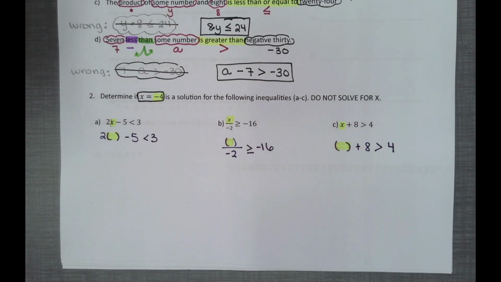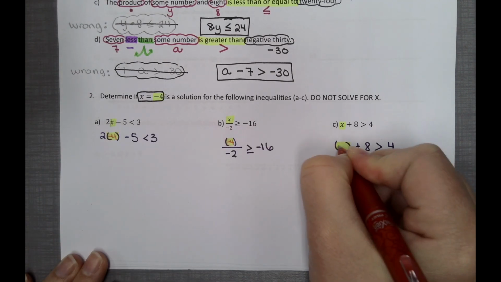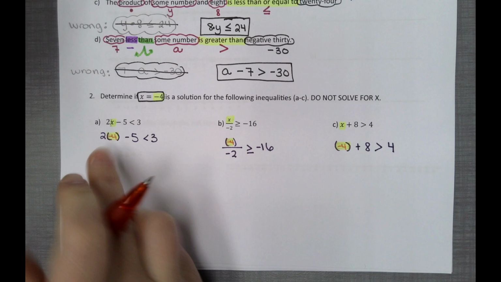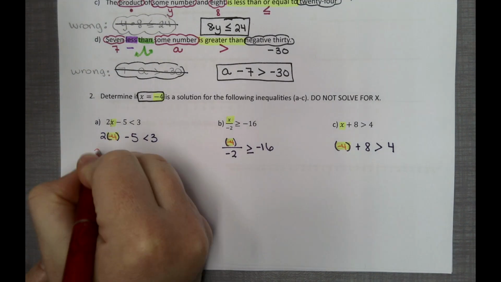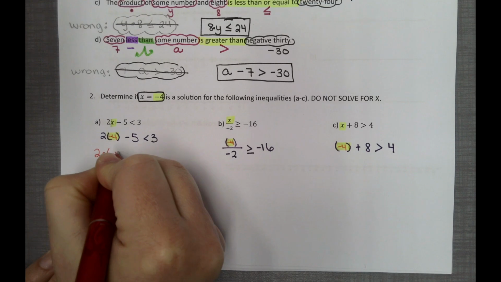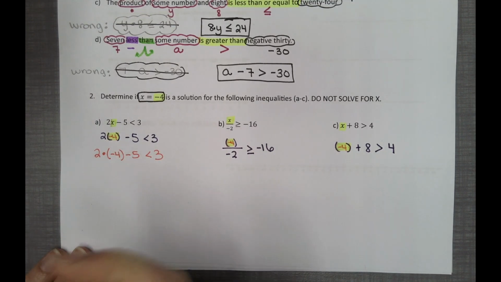And x, they told us the value of x was negative 4. So negative 4 here, here, and here. Be careful. This is not 4 minus or 2 minus 4. This actually says 2 times negative 4 minus 5 is less than 3. And now we're going to actually do the math.